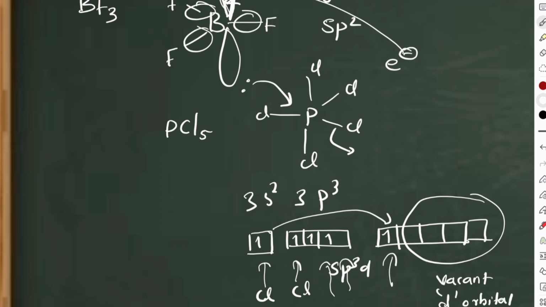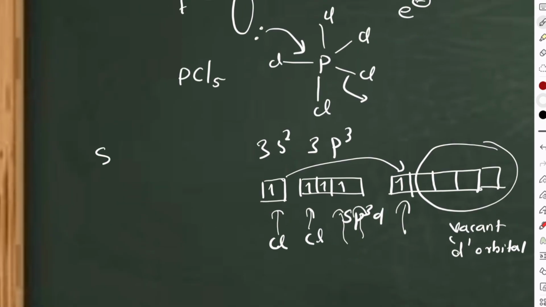So to this vacant d orbital, the electron can be accepted. Same in the case of SO3, for example, S double bond O. This is also an electrophile. In order to act as an electrophile, a partial positive charge should be created. Oxygen is an electronegative atom, so it will pull the electron. So sulfur has a partial positive charge, and definitely it is going to attract an electron.